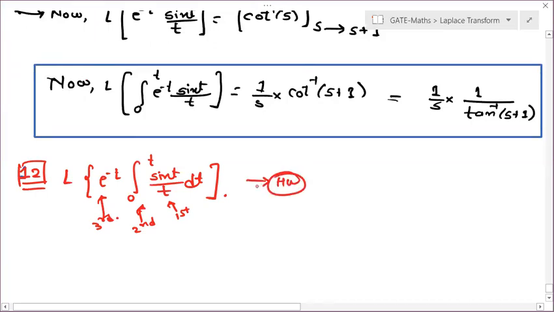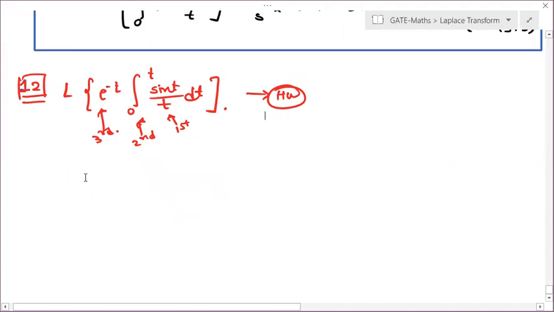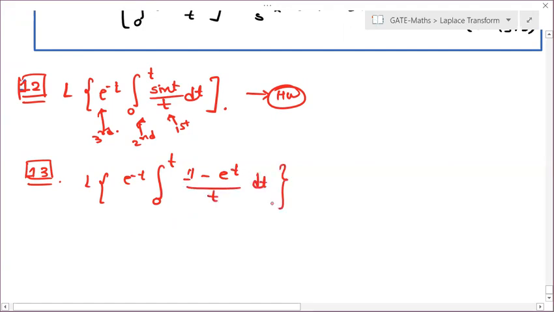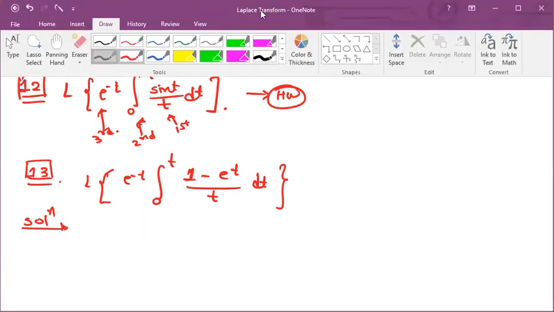Now question number 13. Laplace of e to the power minus t integral 0 to t (1 minus e to the power t) divided by t dt. Okay, we have to find Laplace of this. Chalo, how can we find this? Right, it is similar to our question, only instead of sin we have been given 1 minus e to the power t. Okay, so let us try to find that.